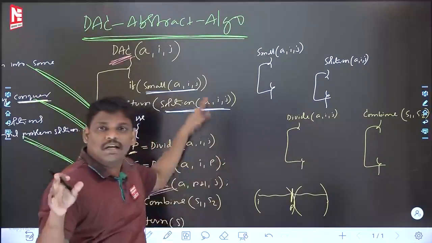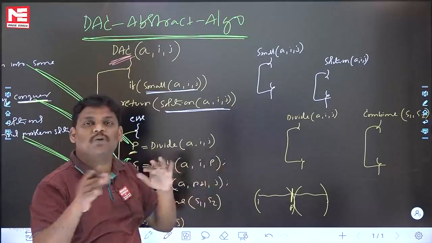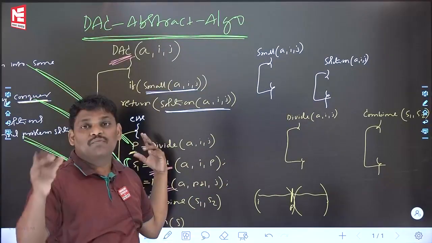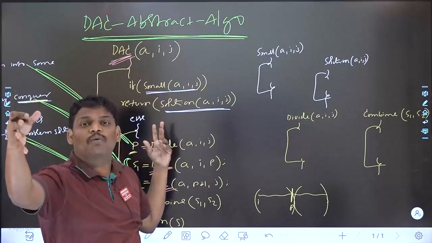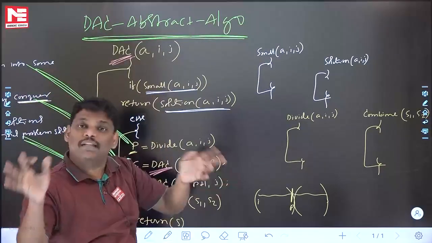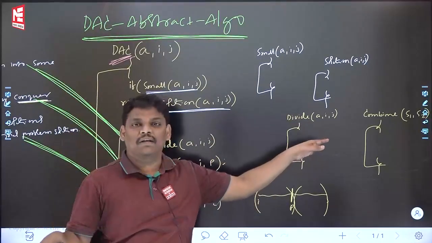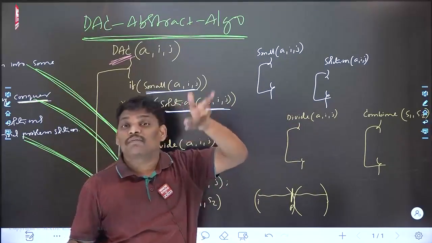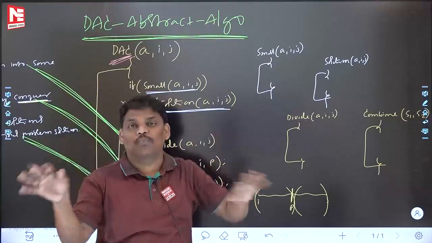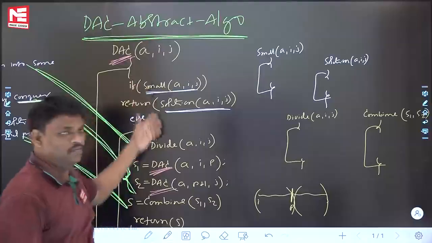It is the divide and conquer algorithm, but something we are not showing. What is the reason? It is not possible, because from problem to problem it will keep on changing. If you say to design a divide and conquer algorithm for a particular problem, then I can fill it because I know the problem, and accordingly I will plan it. But if someone asks to write the divide and conquer algorithm not with respect to a problem, but the generalized divide and conquer algorithm, it is like this.